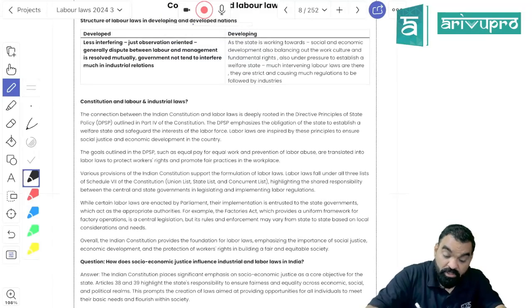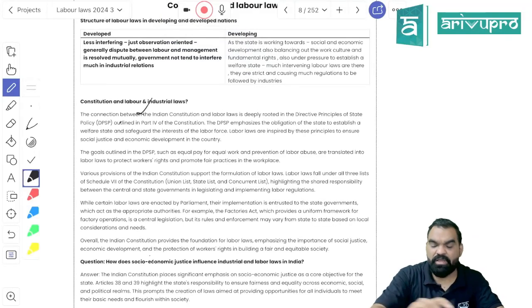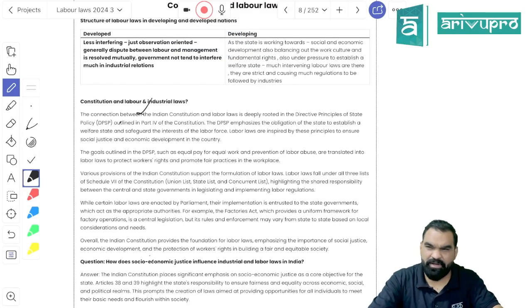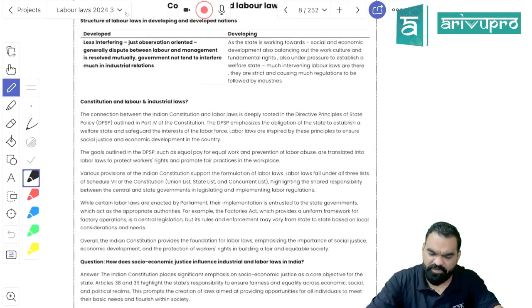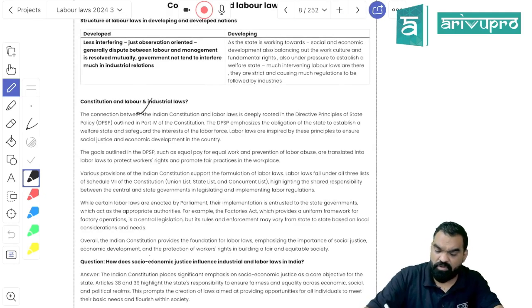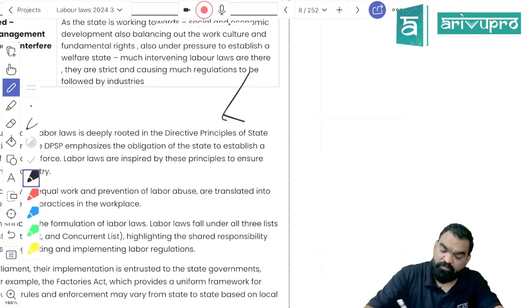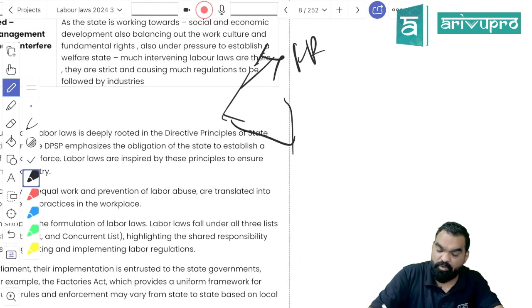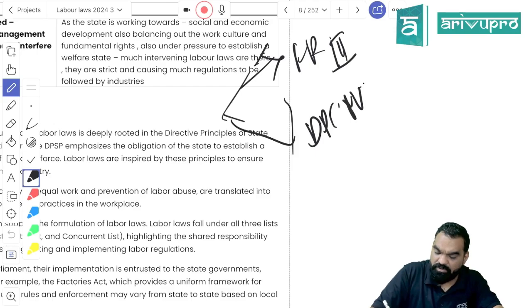Like the US. Now when it comes to labor law, all the laws over here in India are originated from the Constitution. So there are two aspects of the Constitution. If we go ahead with the Constitution, majorly from the point of view of labor law it can be divided into two parts: fundamental rights provided in Part 3 of the Constitution, and directive principles of state policy provided under Part 4 of the Constitution. Okay.